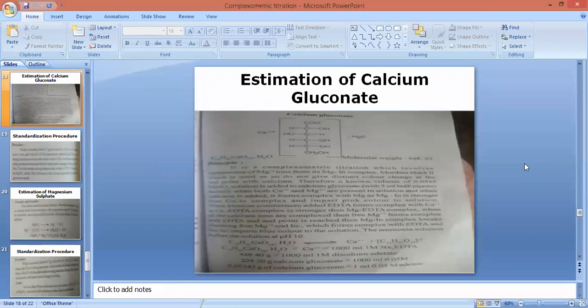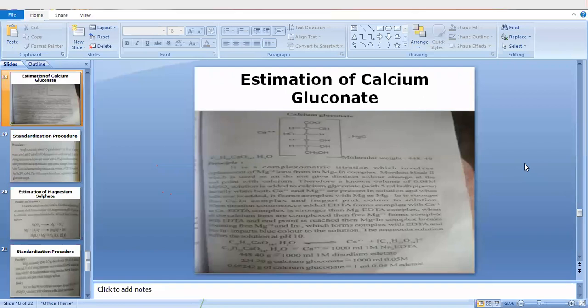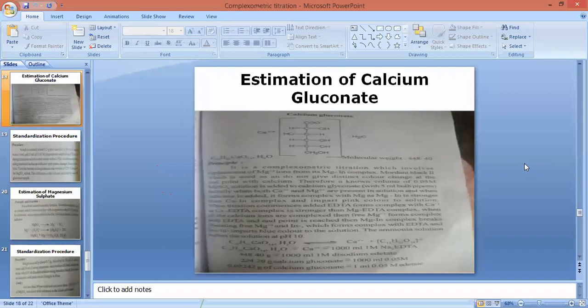As seen earlier, complexometric type of titration is categorized into 5 major classes. Direct असेल, replacement असेल, alkalimetric असेल, indirect असेल. So estimation of calcium gluconate comes under replacement type of titration. Here extra reagent used in calcium gluconate assay procedure मध्ये, that is magnesium sulphate. Magnesium sulphate है extra reagent use केलेला आहे. Indicator used is mordant black second. Standard solution used is complexing agent, that is disodium EDTA, and in a concentration of 0.05.